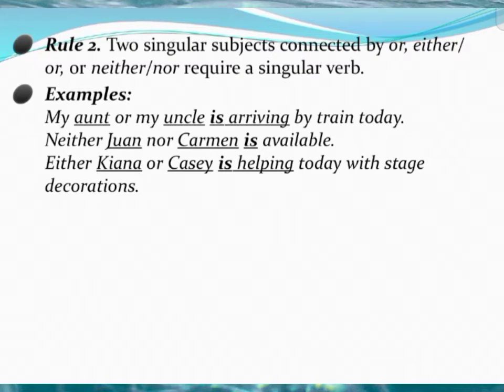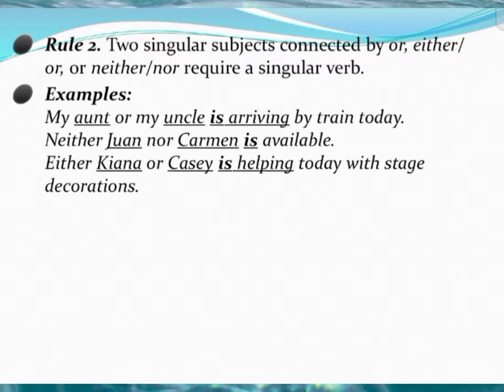According to our rule number 2, what do you learn from this rule? My aunt or my uncle. When two subjects are separated by or, we take only a singular verb because we use two different singular subjects, like my aunt or my uncle. The second sentence: neither John nor Carmen. Here John and Carmen are separated by neither nor, so it takes a singular verb, is.